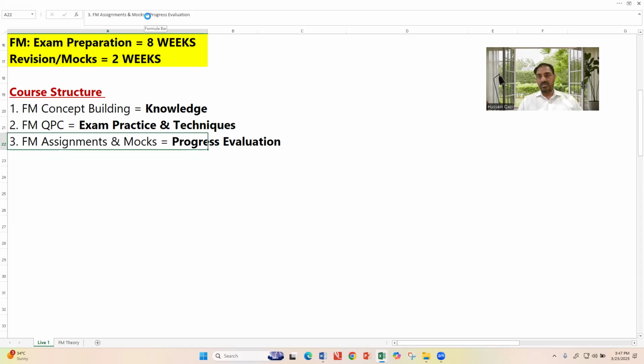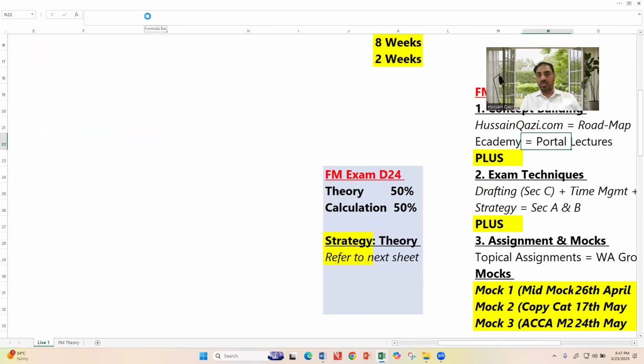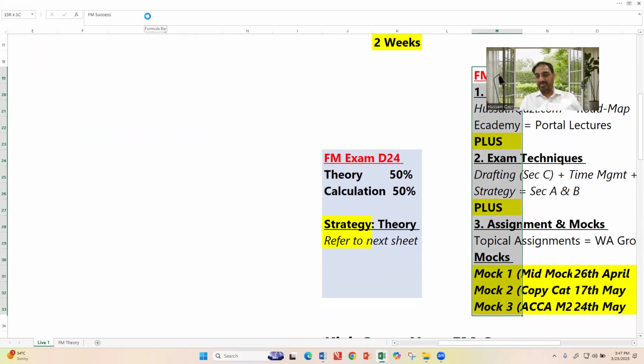Number 3, the third one: if you think you will succeed without evaluating your progress, it's not possible. If you think you can succeed just by watching the videos and reading the material, not at all. You need to perform your tasks by yourself in terms of assignments and the mocks. So all three components, or I must say three pillars, are what my course is based on.